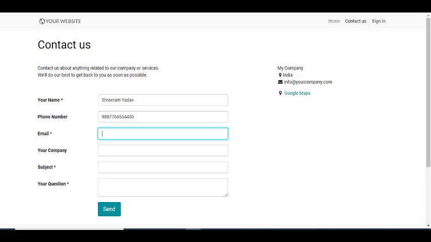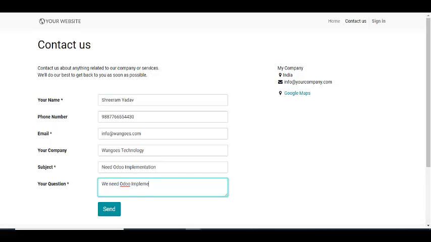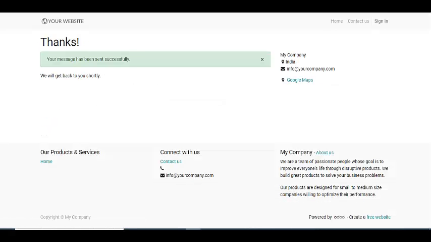Your customer can set the email. And click send. Your message has been sent successfully.